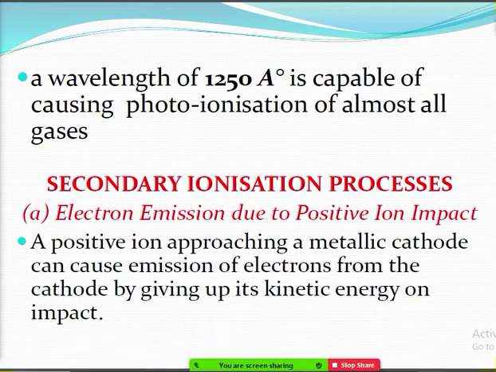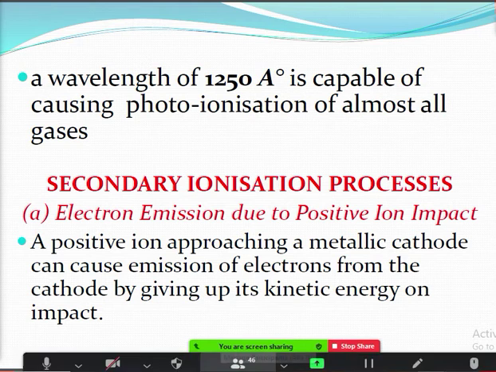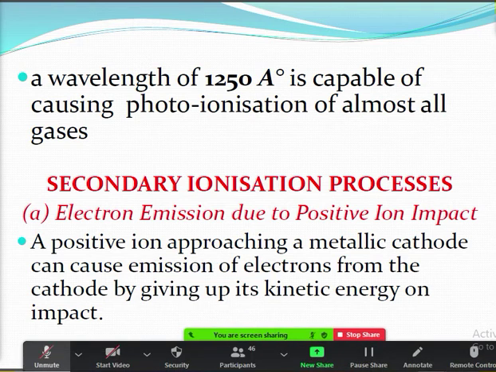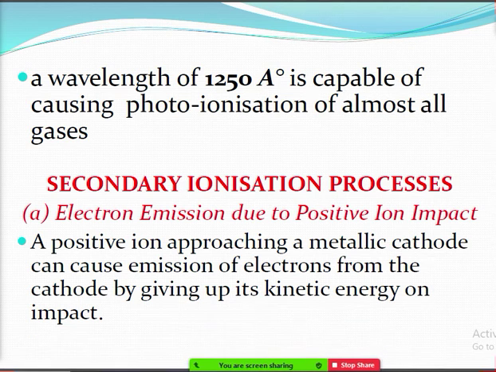these ions which are formed will collide with the cathode. This is electron emission due to positive ion impact, which we have seen in the previous class.